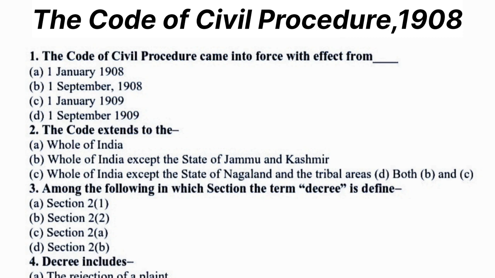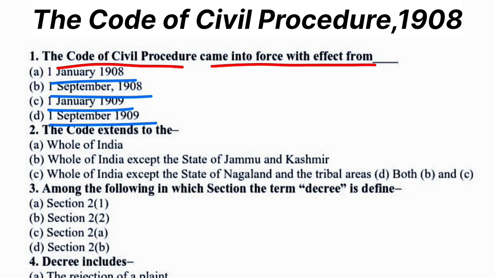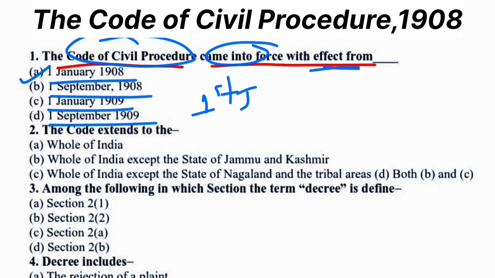Okay, so the first question is the Code of Civil Procedure came into force with effect from, options are: 1st January 1908, 1st September 1908, 1st January 1909 and 1st September 1909. So in this case the correct option would be option A. That means the Code of Civil Procedure came into force with effect from 1st January 1908. So in this case option A would be the correct answer. Okay, so now moving to next question.